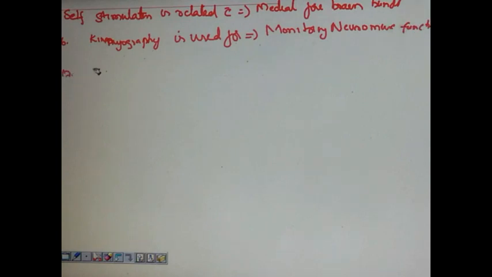One question was asked regarding dopamine, dobutamine decreases peripheral resistance.